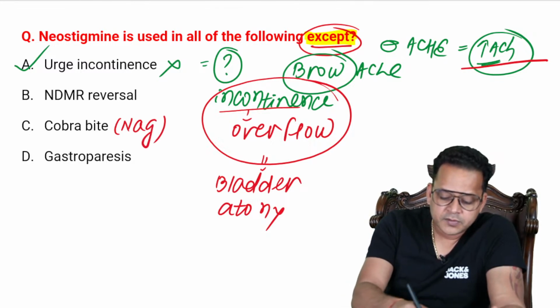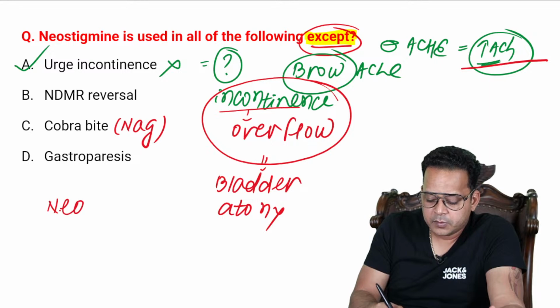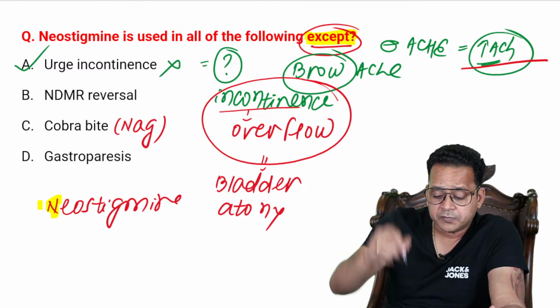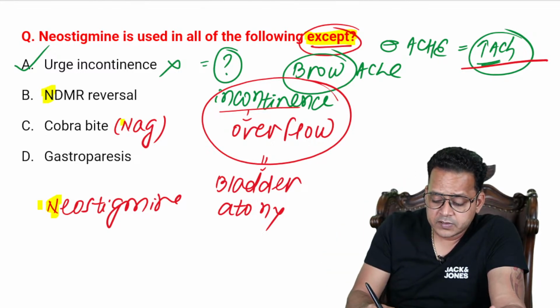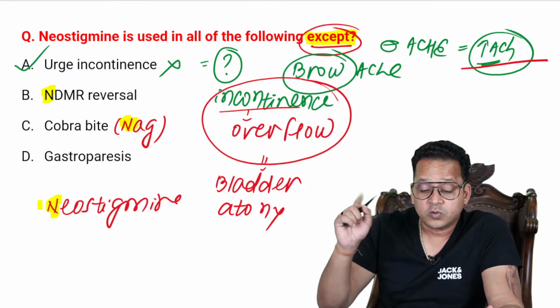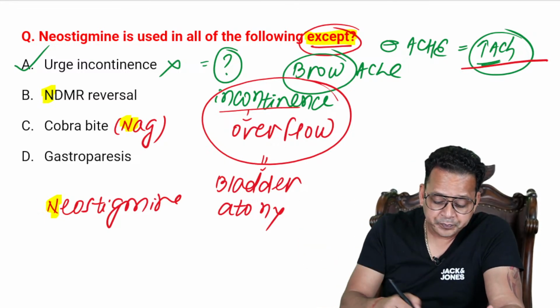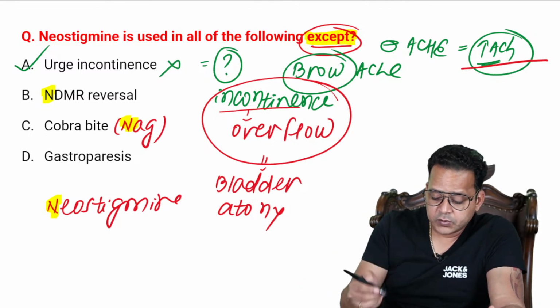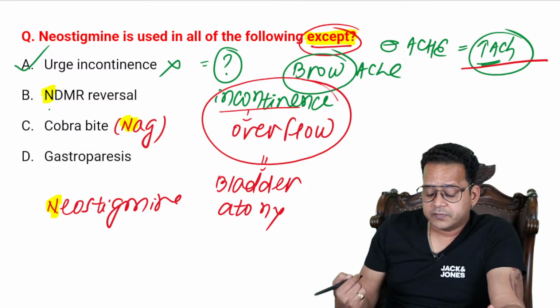So two MCQs which are frequently asked. If I cannot remember everything, at least remember these two things. N for neostigmine is preferred. In N for NDMR reversal, N for Nag bite. Cobra is also known as Nag, right? So these two are very important. So neostigmine is used for Nag bite, NDMR reversal.